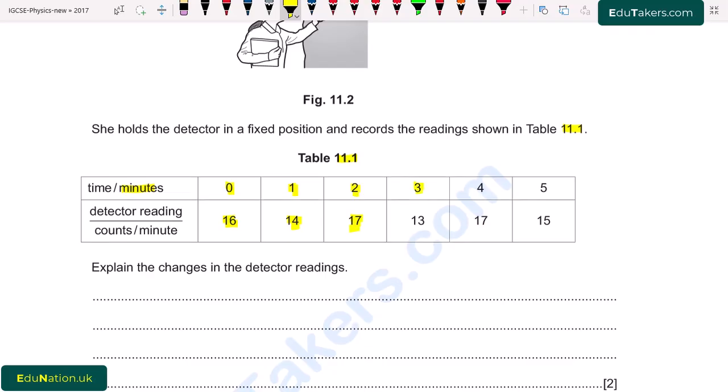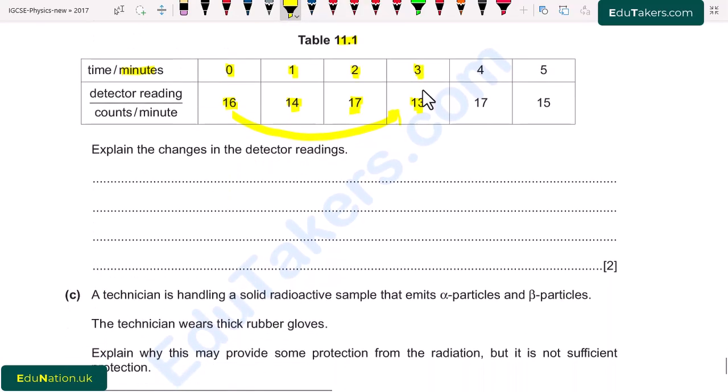When t is equal to 3 minutes, the count rate decreases as compared to its original value, because originally it is 16 and now it is 13. It simply means that there is a random change in the count rate, and this is basically due to the background radiation. So I write here,